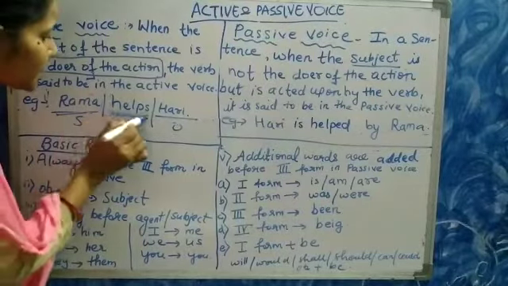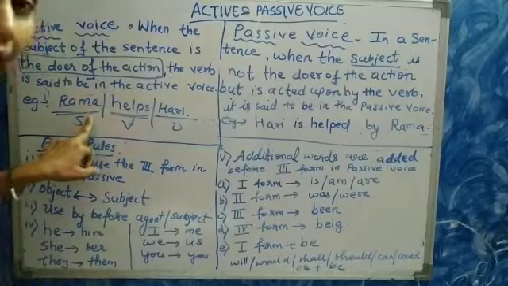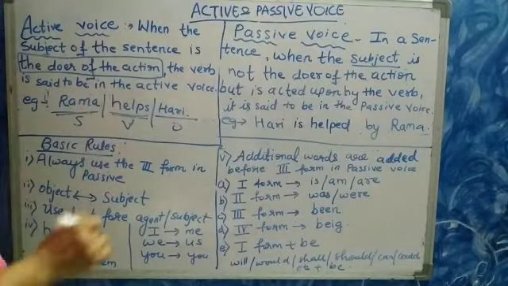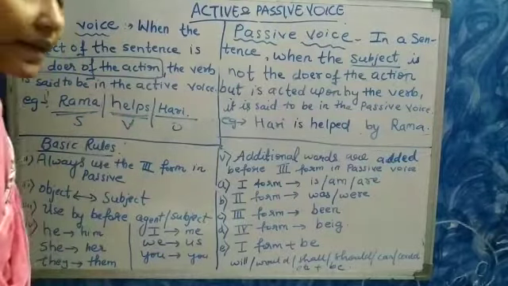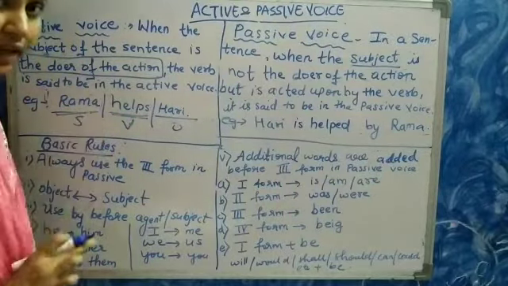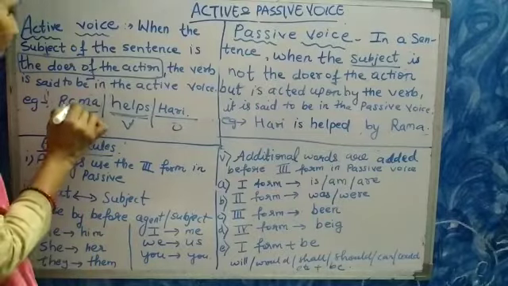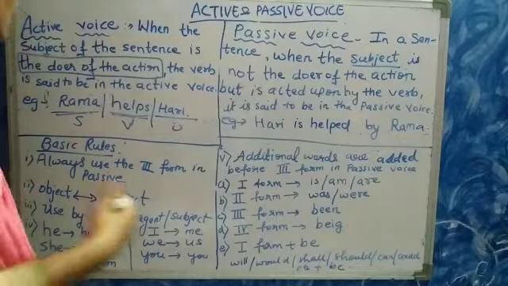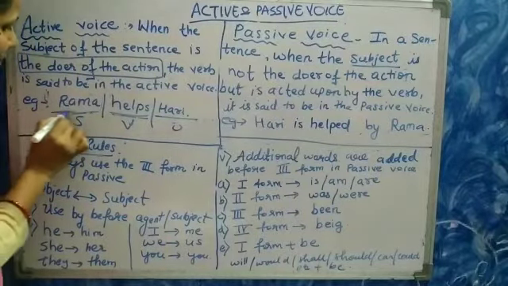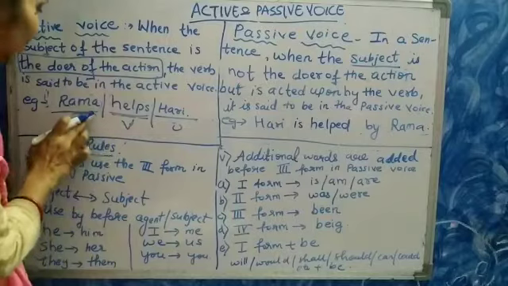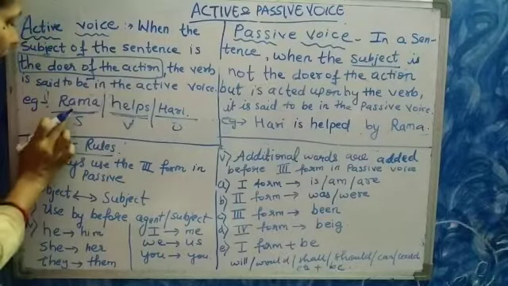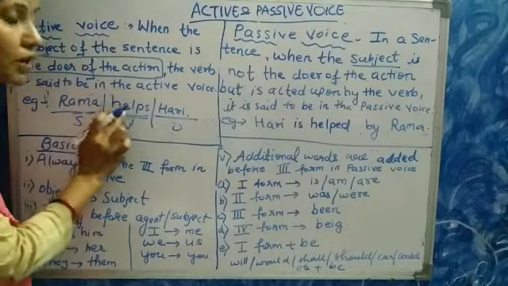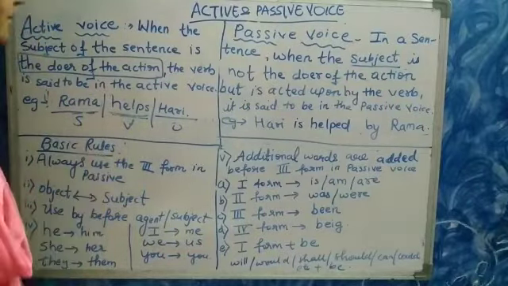So the verb is said to be in active voice. In the active voice, we know the person who is doing the work. We know that Rama helps Hari. Rama is the doer of the action, helps.